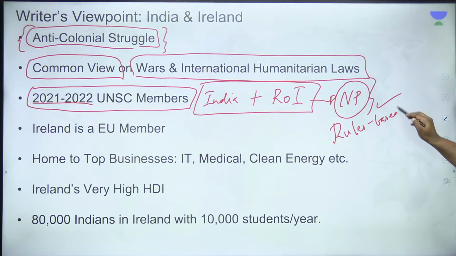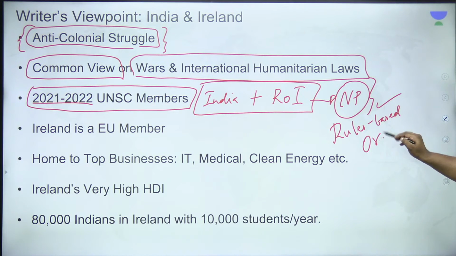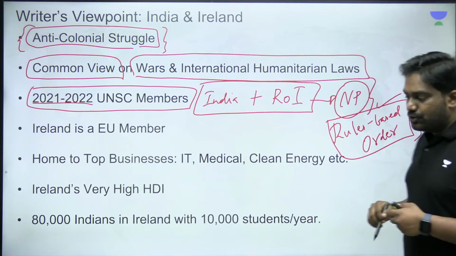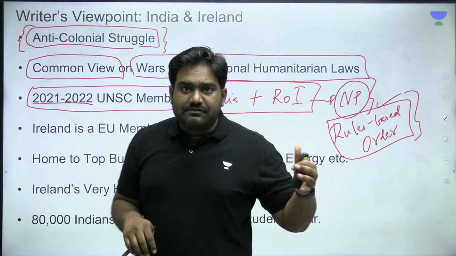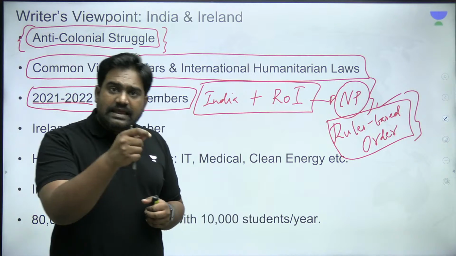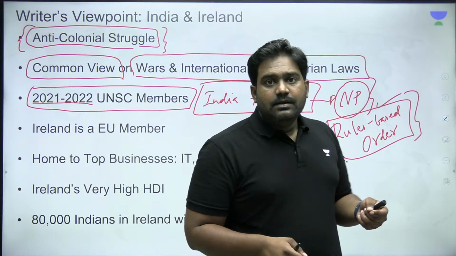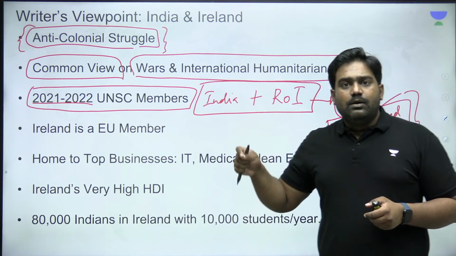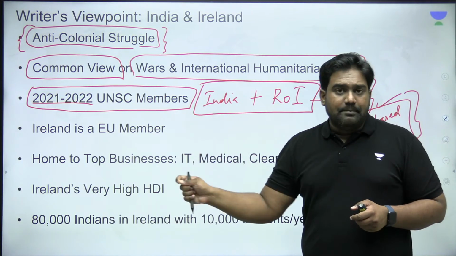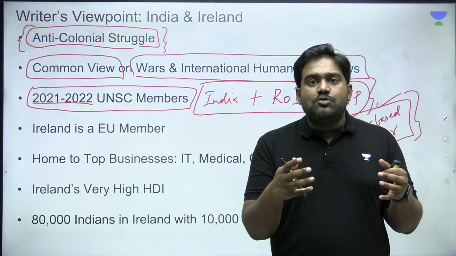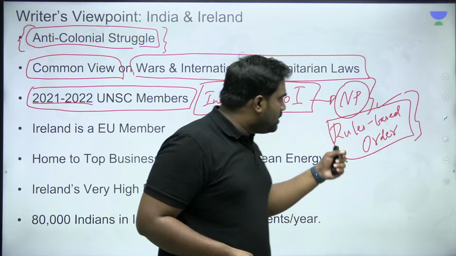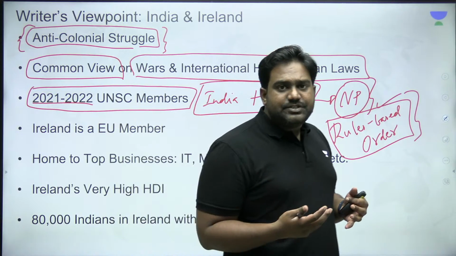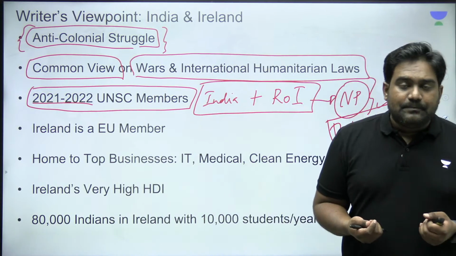During this term, as UNSC members, India and Ireland worked together on most global issues, including the situation in Afghanistan, the situation in Yemen, in Myanmar, right? These were all developing security situations. So India and Ireland, they worked together as non-permanent members to uphold international humanitarian law and to maintain the rules-based order. So this clearly explains why India, Ireland can work together.